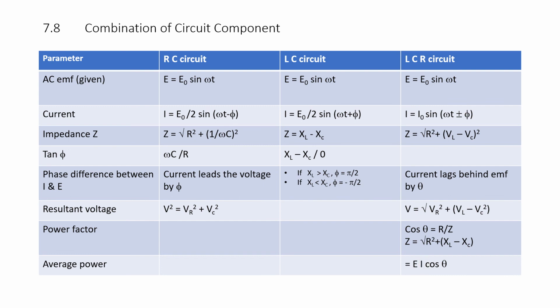So with this we come to the conclusion of section 7A of alternating current. In the next session we will discuss resonance, transformers, and a summary of all the lessons learned in chapter 7, and we will also take up examples.